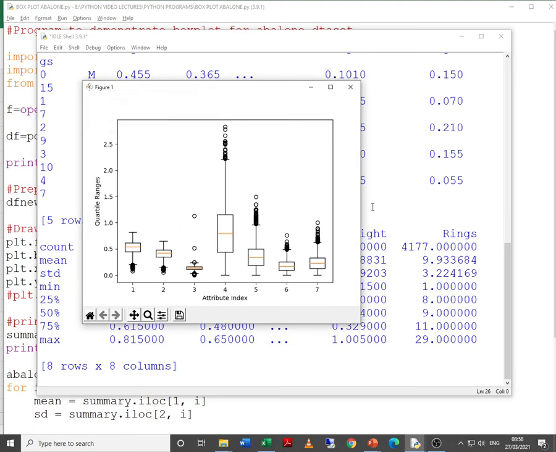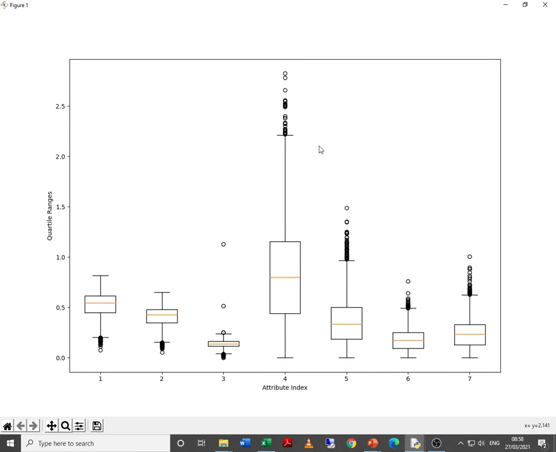Again in figure 2, I forgot, the figure 1 shows. So basically now they are a little bit more scaled, but again if you can see the fourth attribute, the scaling is a little bit different, and from the graph we don't exactly get how many outliers are there. So again you can remove this column and try to check, but basically like this you can identify the outliers.